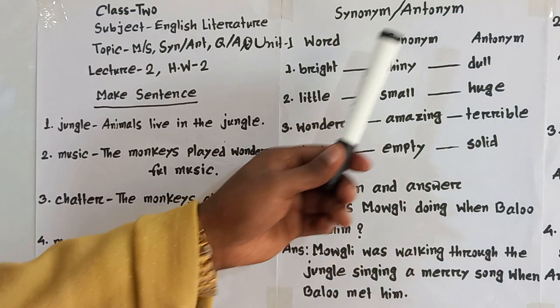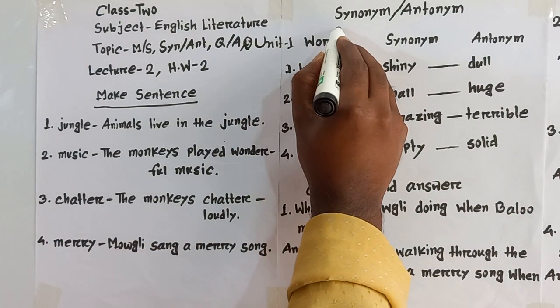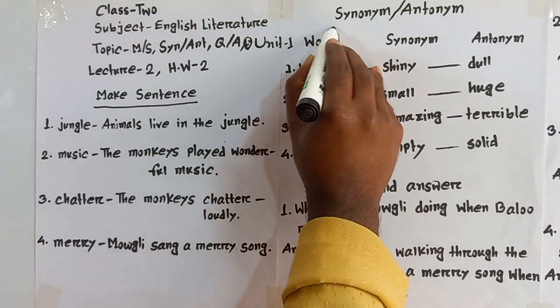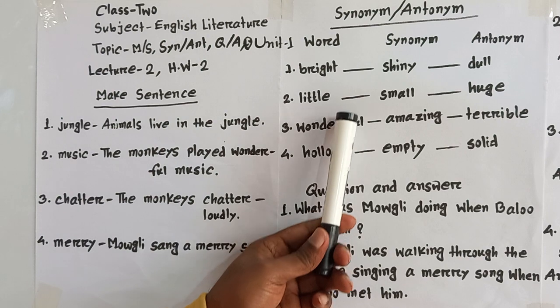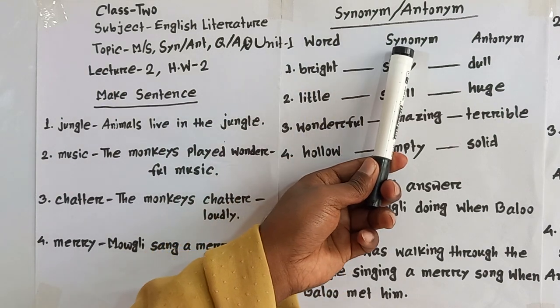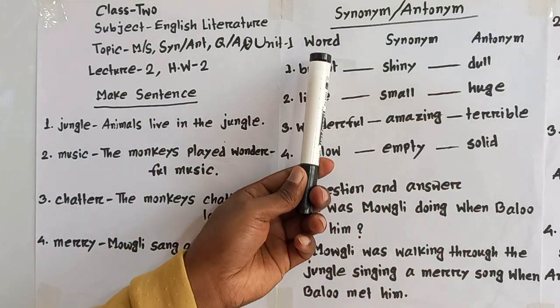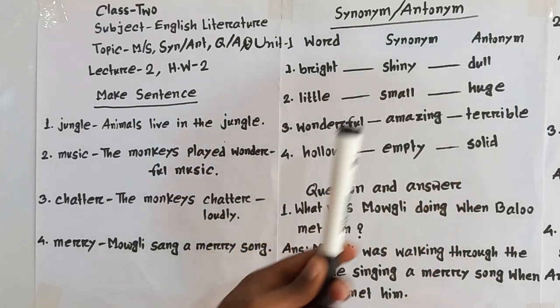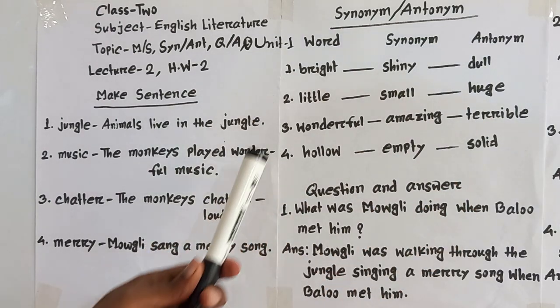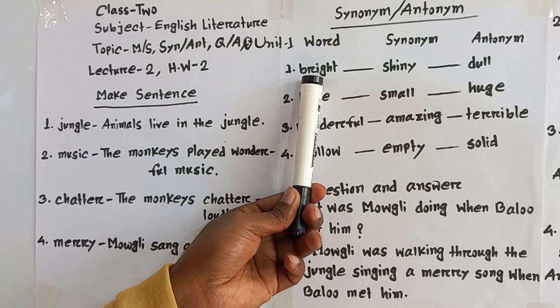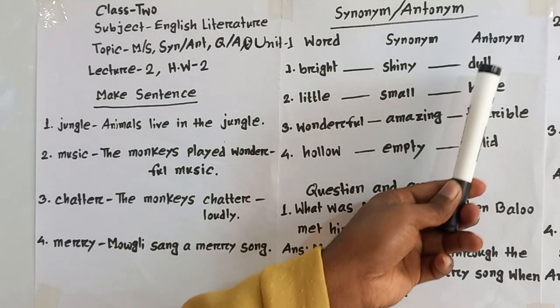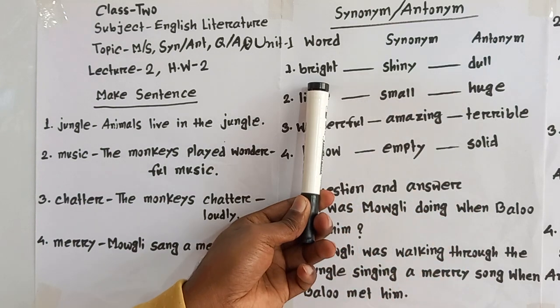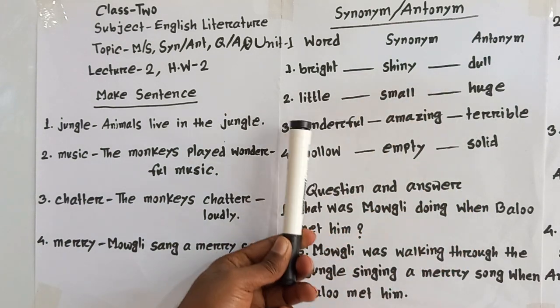4. Now we will go to synonym and antonym. While writing synonym and antonym, you will follow my way: word, then synonym, then antonym. Look at the word at first. Number 1, bright. The synonym of bright is shiny and antonym is dull. Bright, shiny, dull.